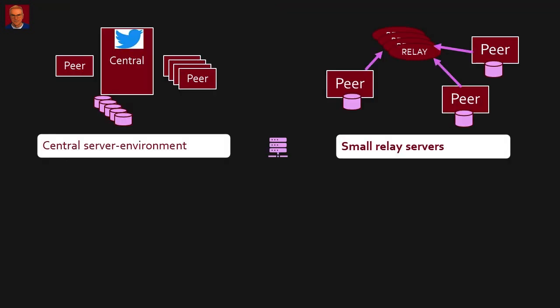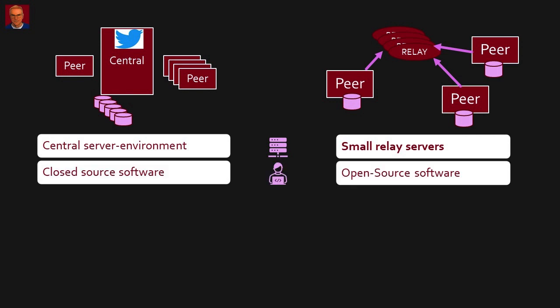What are the key differences between Twitter on the left and Nostr on the right? Twitter is a large, centralized environment. All data like posts, videos and pictures are stored on the central Twitter servers. From a privacy perspective, this is an issue. Nostr is fully decentralized, using small relay servers. Twitter and Telegram run proprietary software. It is difficult to create your own version or user interface.